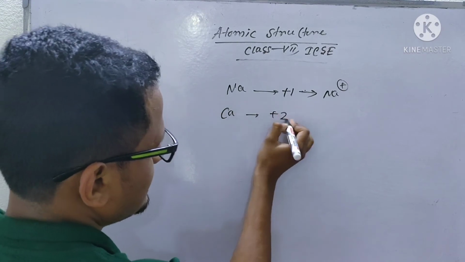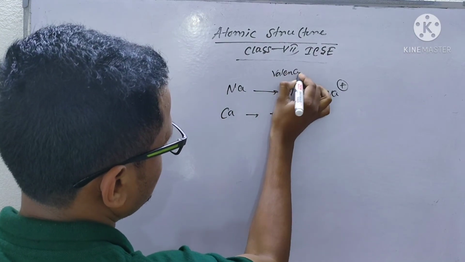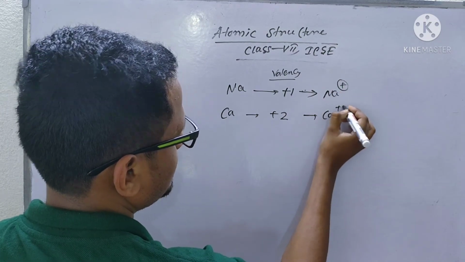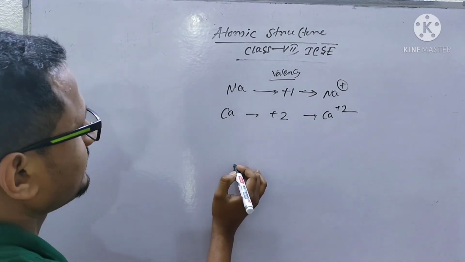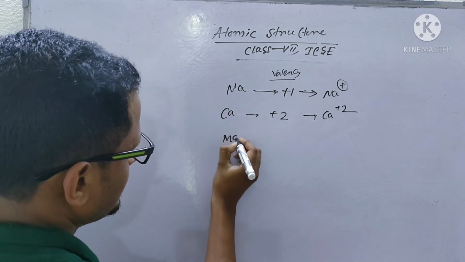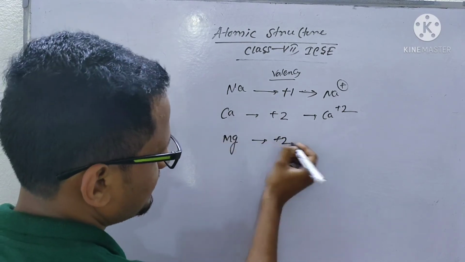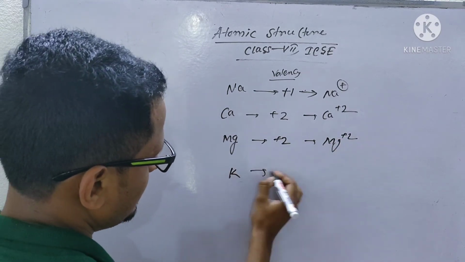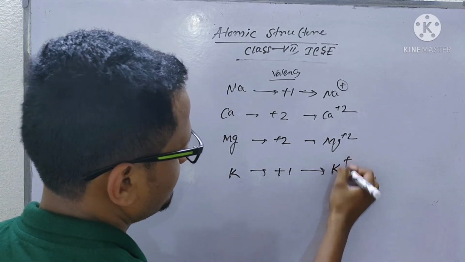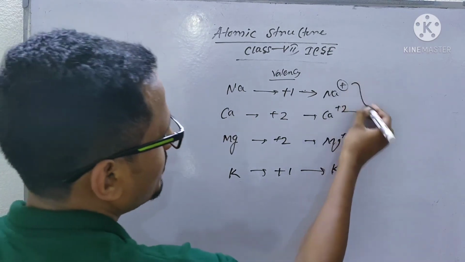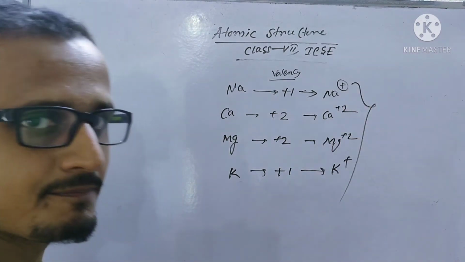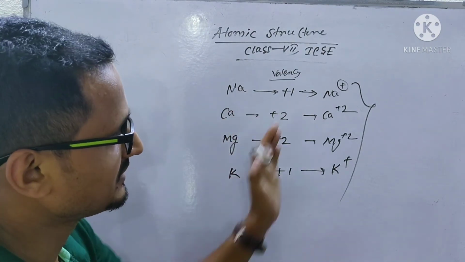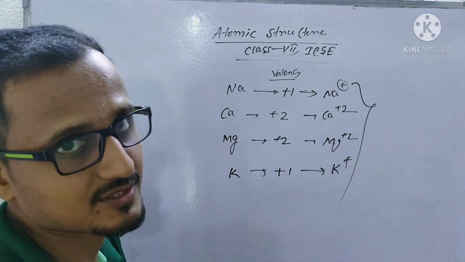Calcium's valency is plus 2, and it forms calcium 2 plus. Magnesium's charge is plus 2, it forms magnesium 2 plus. Potassium's charge is plus 1, it forms potassium plus. These are the common cations you have to remember: sodium, calcium, magnesium, potassium, their charges and their ions.